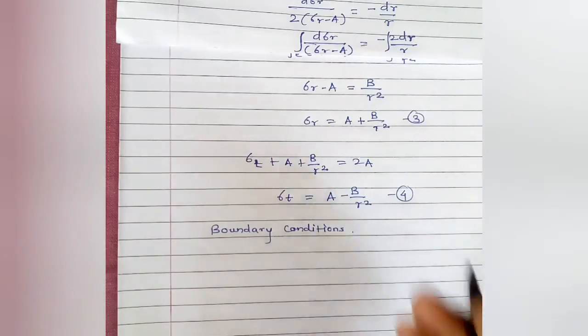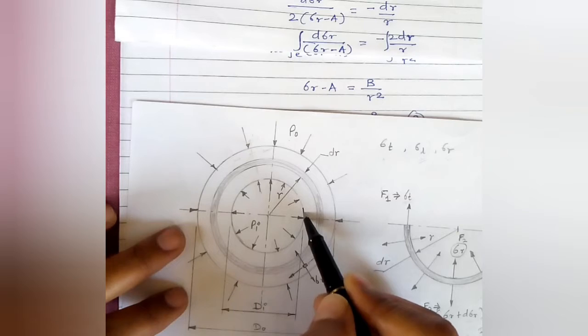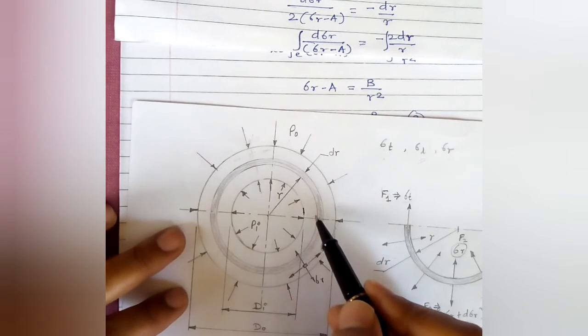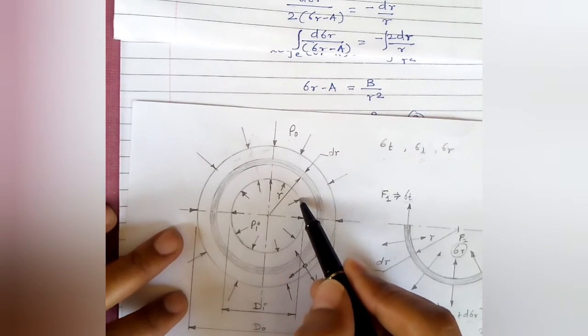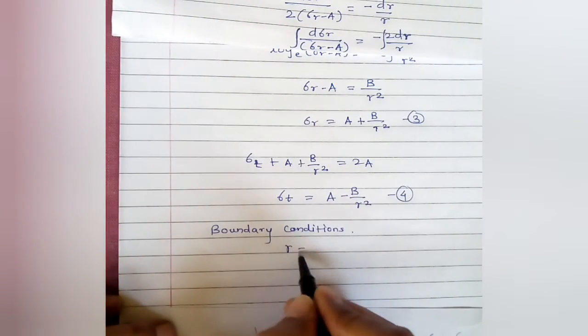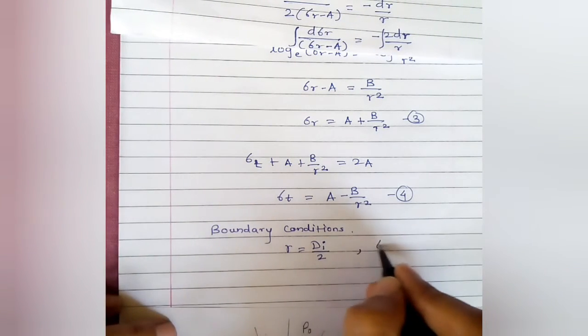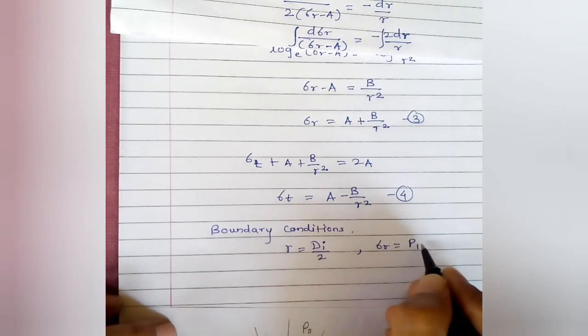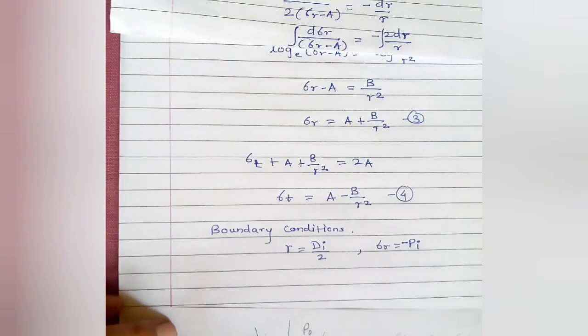So from the diagram, at a distance of di by 2, that is at the inner surface of this cylinder, the value of stress σr is equal to the pressure intensity. So at r is equal to di by 2, σr has the same intensity as that of pressure, but its direction is opposite. So σr is minus pi.